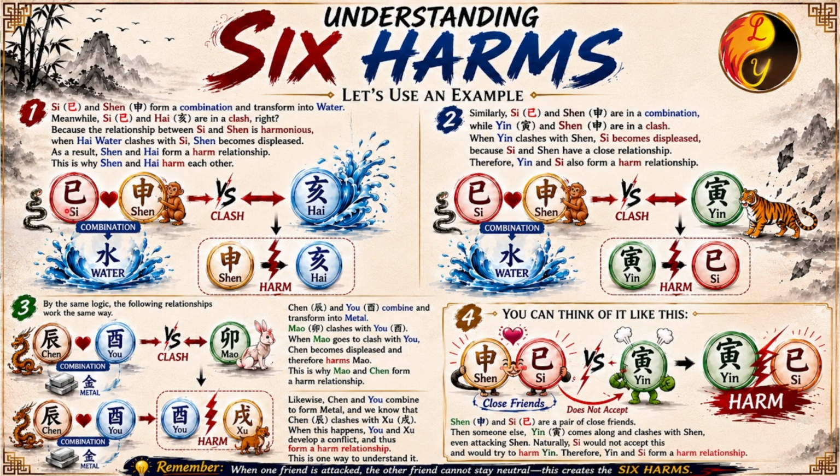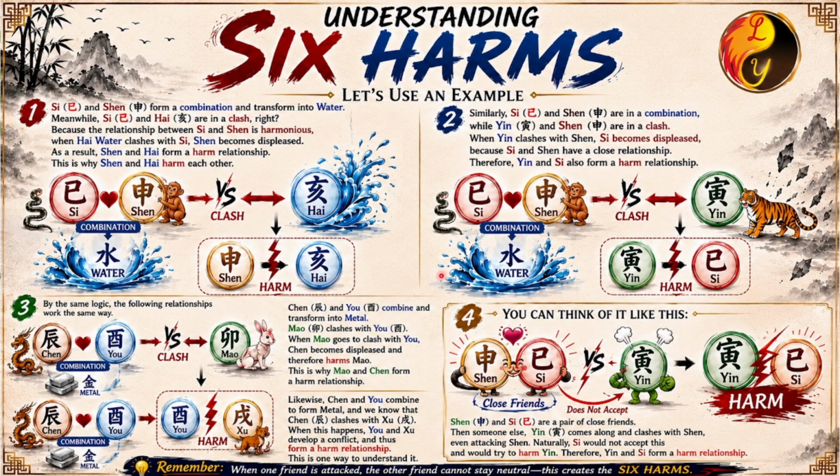Meanwhile, Si and Hai are in a clash, right? Because the relationship between Si and Shen is harmonious, when Hai water clashes with Si, Shen becomes displeased. As a result, Shen and Hai form a harm relationship. This is why Shen and Hai harm each other.